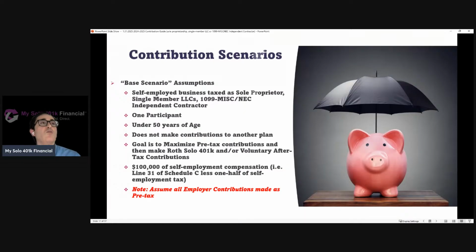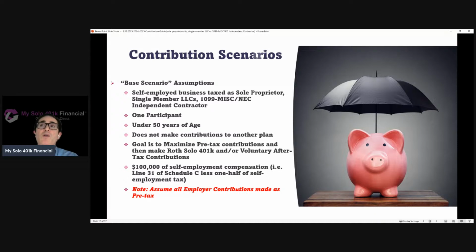So now let's start to go through the contribution scenarios. The way that we like to do this is through a base scenario with different assumptions. Then we tweak the basic assumptions to illustrate different points. So with our base scenario, we're going to assume you've got a self-employed business where it's taxed as a sole proprietor. It could be a single member LLC taxed as a sole proprietor, or an independent contractor like a 1099 NEC independent contractor that reports their income on Schedule C of their 1040.